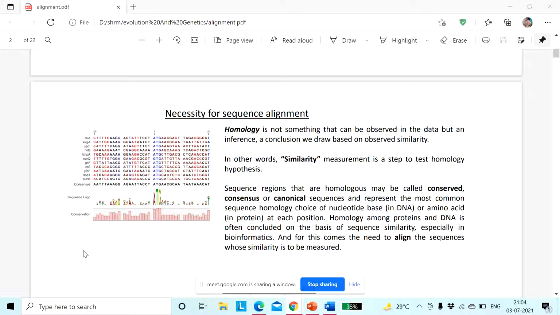Now if you go for the homology, you will check the conserved region. So what do you think, will there be similarity or dissimilarity? If we align multiple sequences and consider only the conserved region, what will be your inference? Is it similar or dissimilar?